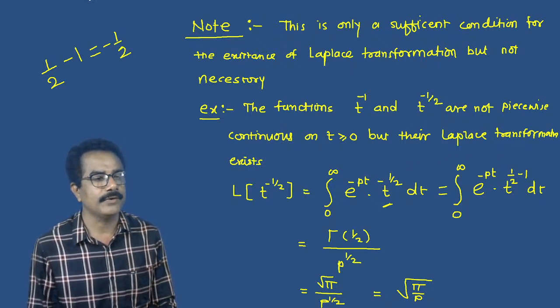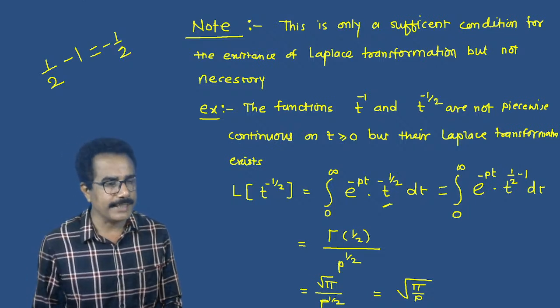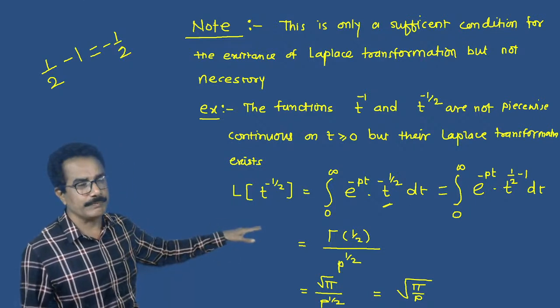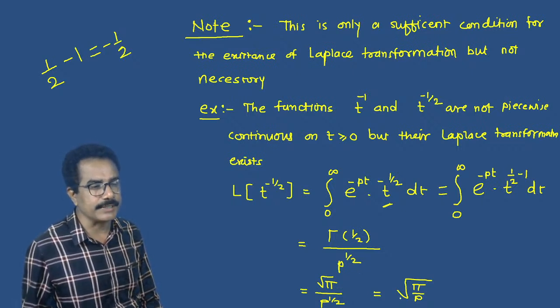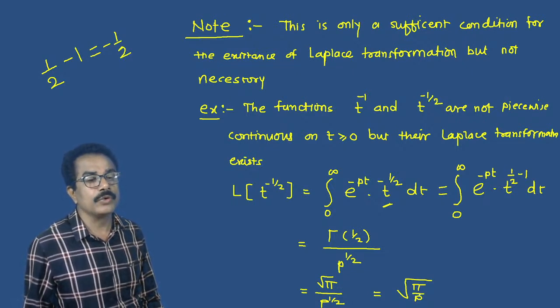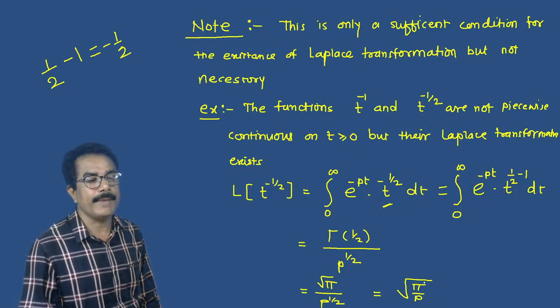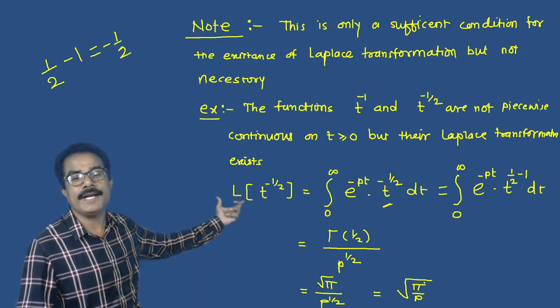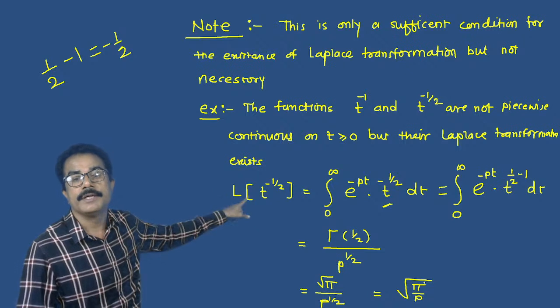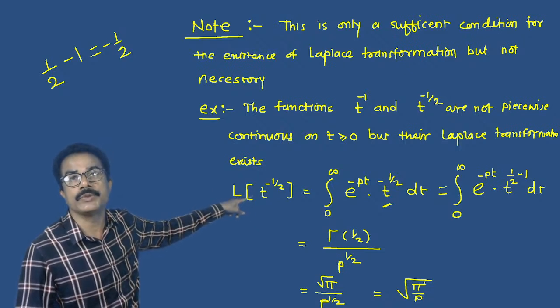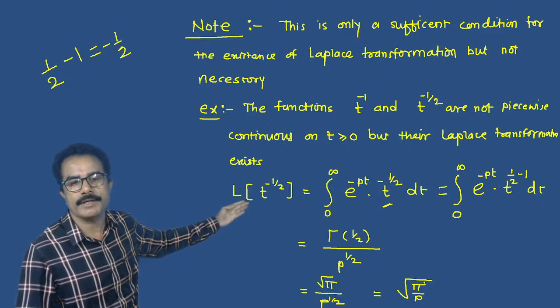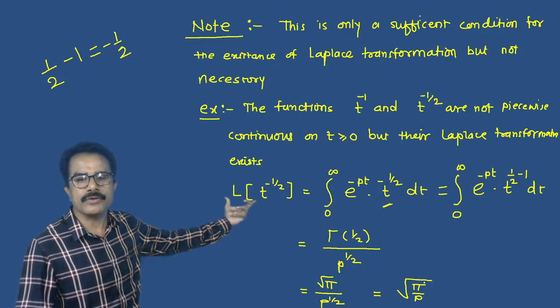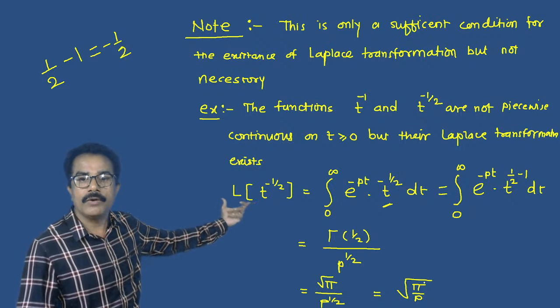Thus we get gamma of 1 by 2 upon p raised to 1 by 2, and this result goes to root of pi by p. Means we can find the Laplace transformation of t raised to -1 by 2. That is convergent.